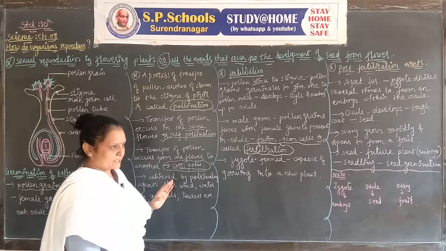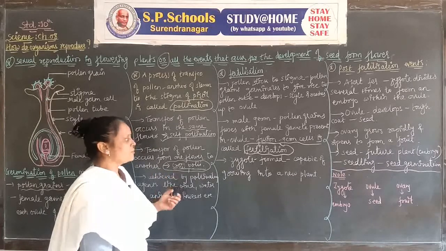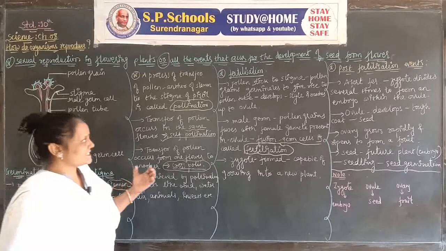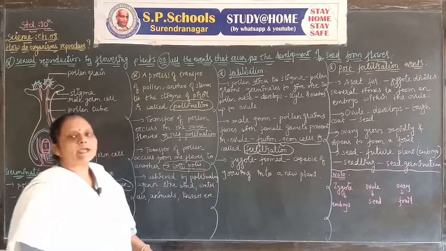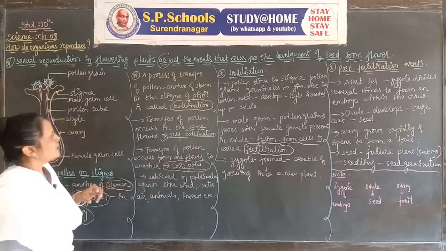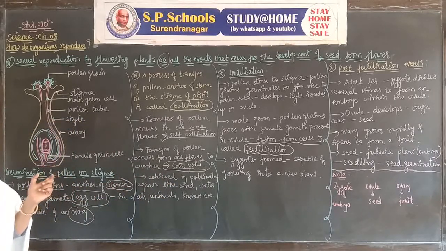Due to fertilization, a zygote can be formed, and the zygote is capable of growing into a new plant. This is called fertilization. Let's see it again.